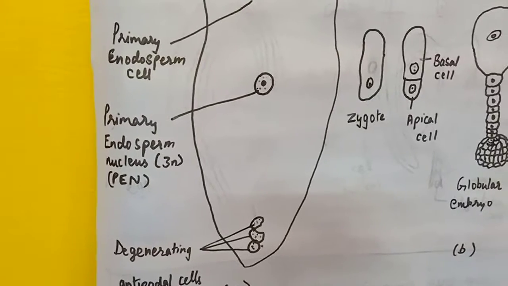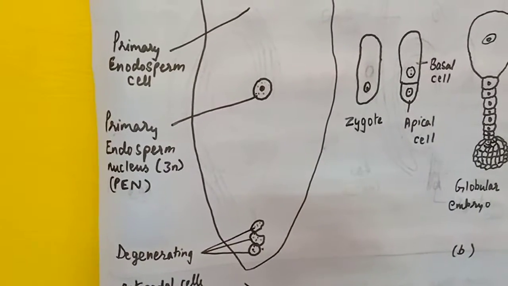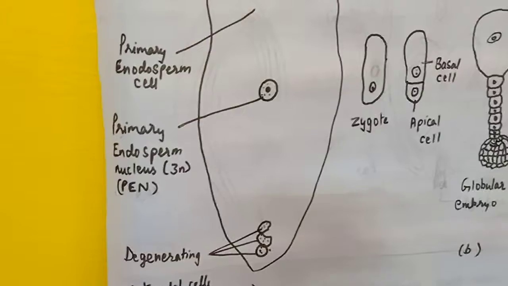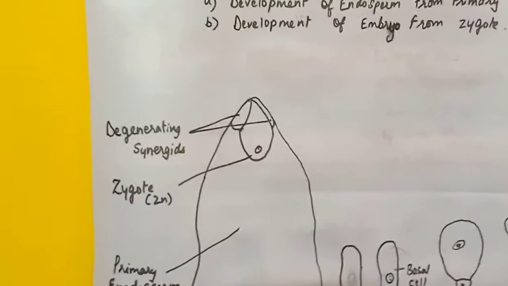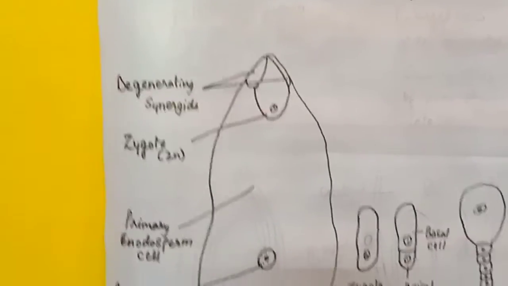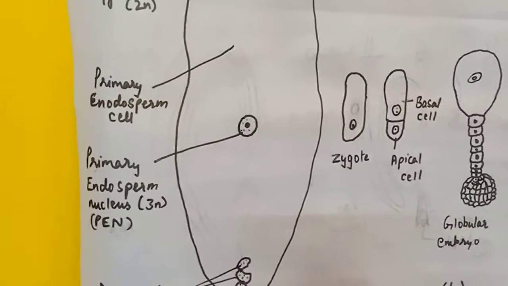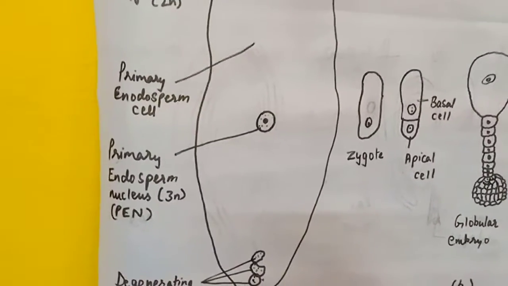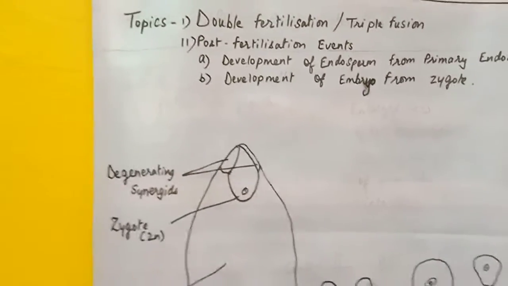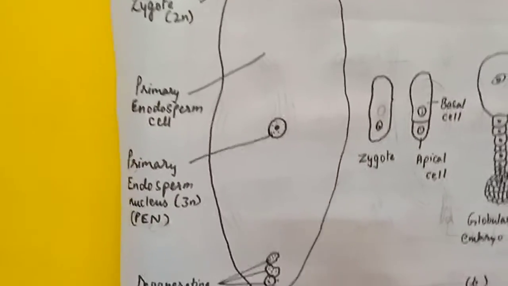As syngamy and triple fusion take place simultaneously in the embryo sac, it is termed as double fertilization. Since one male gamete fuses with the egg cell and one fuses with the polar nuclei to form the primary endosperm nucleus, there are two fertilizations, therefore it is called double fertilization. And why is it called triple fusion?